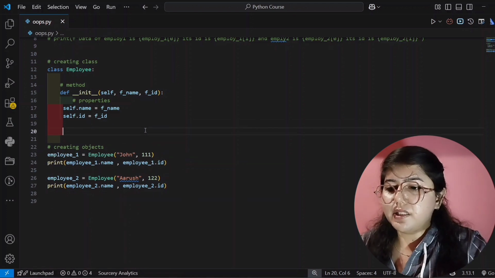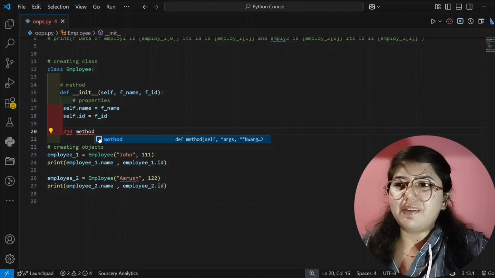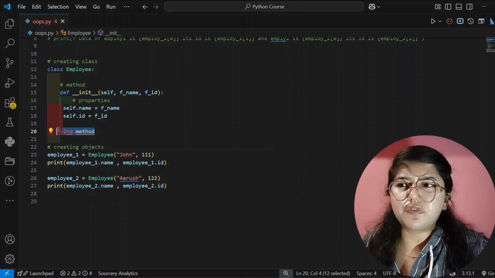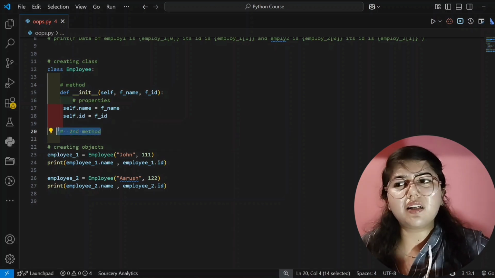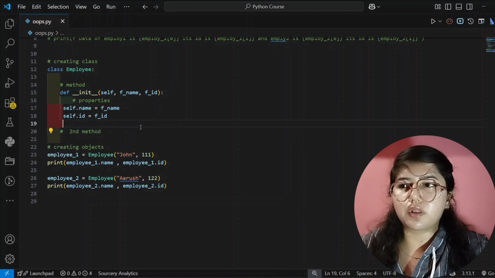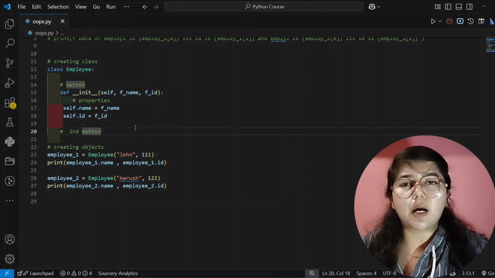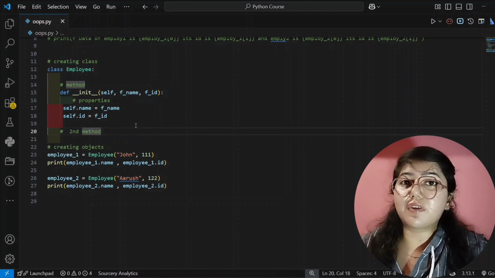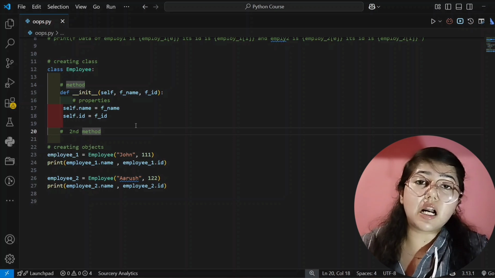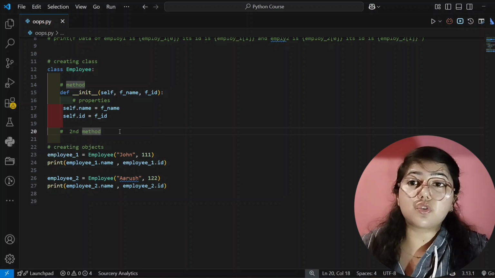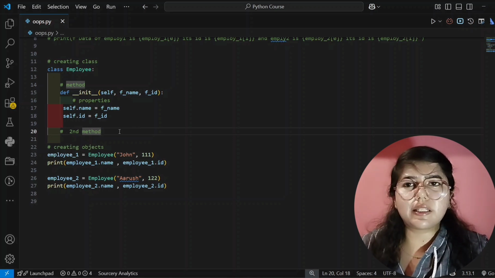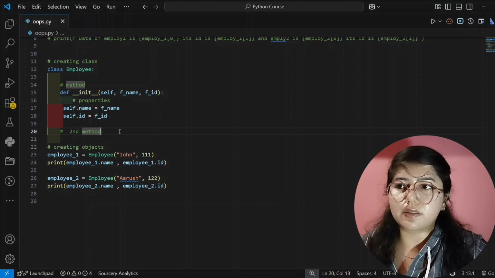So let me write here, second method we are creating here. I will create a simple method just for teaching you. You can create in a different way also, whatever you want, or you can take a different example also. The example which I have given you at the starting of this video, that is the dress or PR fashion example, you can take that example also for your practice.